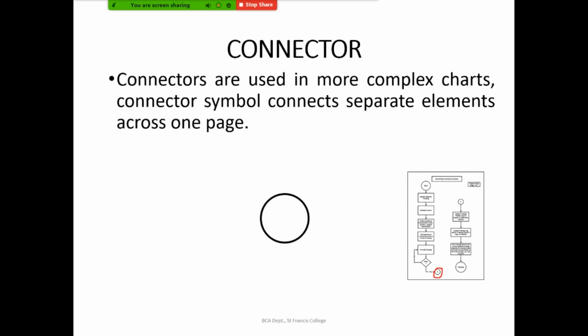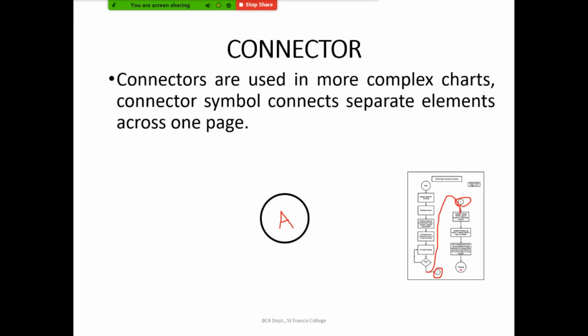Actually, this is one flowchart starting from this start symbol, ending in this end symbol, but we are not able to fit it in one sheet. So we are making a connector. Inside the connector, they have labeled it as A. So wherever the next connector, which is labeled as A, is, it will be continuing. It actually means that from here, the line is connecting to this. So we are just providing a connector to connect to a separate flowchart.